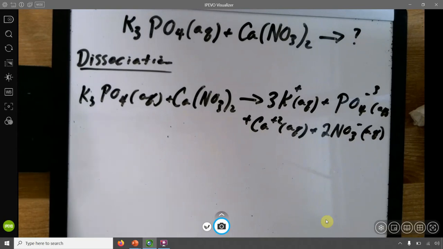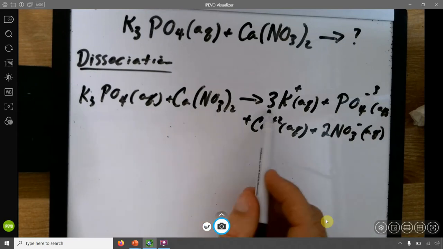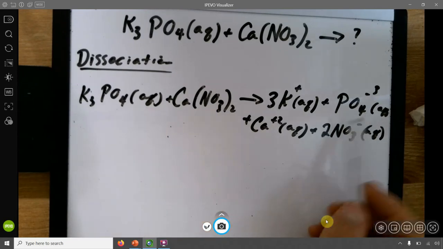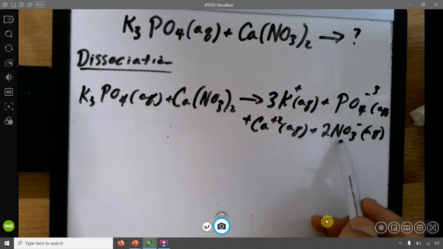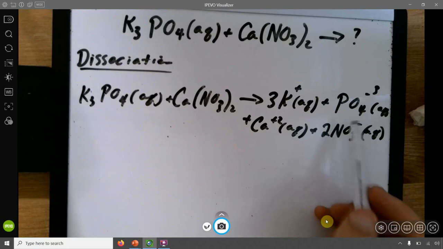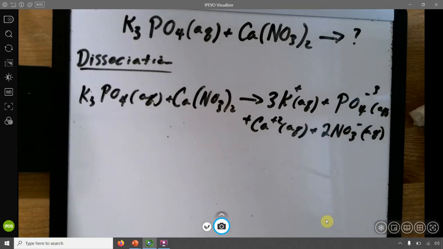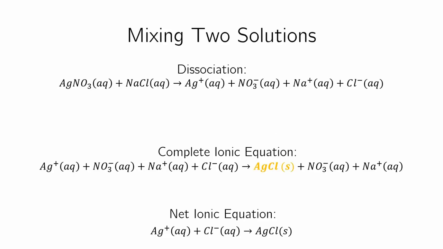And like I said, potassium can interact with phosphate, its original friend, or it can interact with nitrate, and calcium can interact with nitrate or with phosphate. And if they do go around and intermingle as they do, look at the solubility guidelines, so let me pull that up.